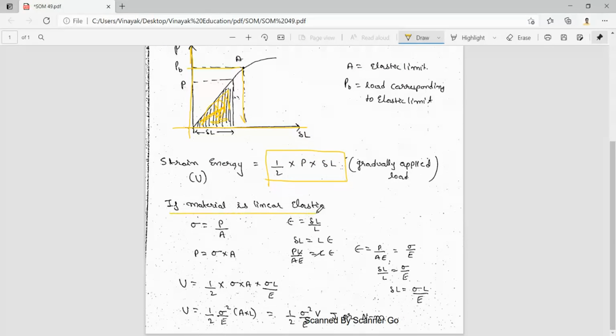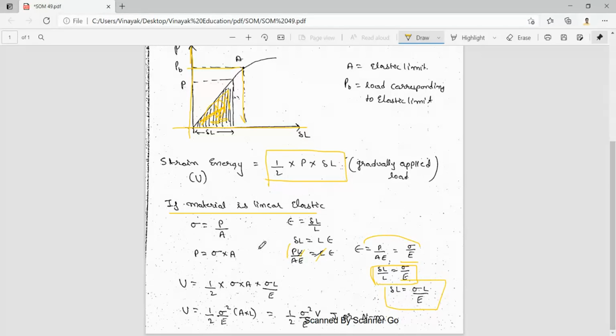If material is linear elastic, then we can write sigma equal to P by A, P equal to sigma into A, and epsilon equal to del L by L. So from here we can write del L equal to L into epsilon. And from here once again we can write epsilon equal to P by AE, that is equal to sigma by E also. And this del L by L equal to sigma by E. Why? Because these two we can equate. So from here we can write del L equal to sigma L by E.